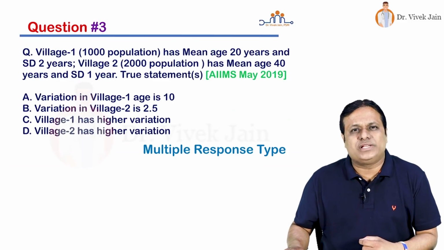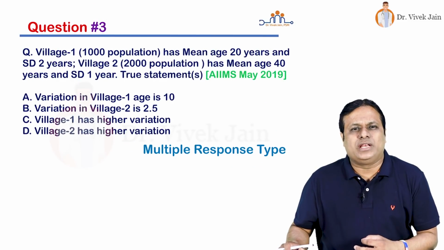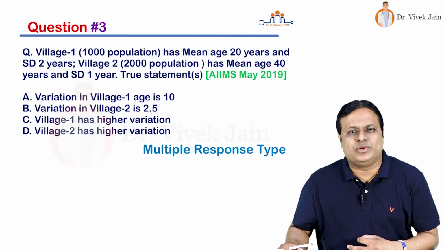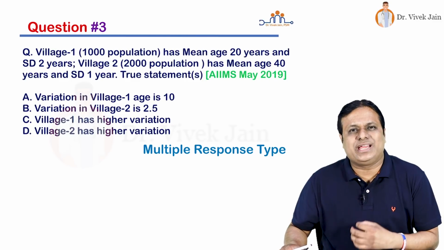Let us move to question number 3. Village 1, population 1000, mean age is 20 years and standard deviation is 2 years. At the same time, there is village 2, 2000 population, mean age 40, standard deviation 1 year. Which of the following is or are true statement? This is a multiple response type of question. Choices which are given: village 1 variation is 10, village 2 variation is 2.5, village 1 has higher variation, village 2 has higher variation. For solving this question, you will get double the time and your time starts now.